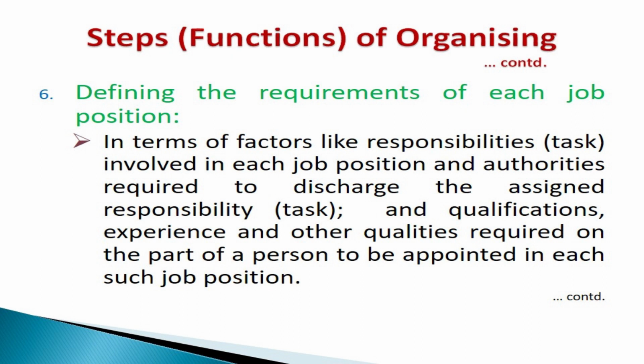For each job position we define the responsibility, defining the requirements of each job position. What is the requirement of each job position? If a person is appointed in the post or job position of a purchase manager, what will be his authority, what will be his responsibility, and what are the educational qualifications required to discharge these responsibilities effectively and efficiently?